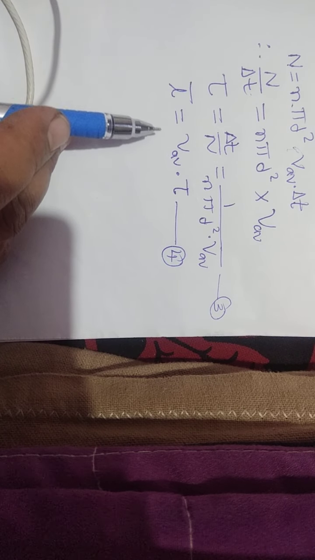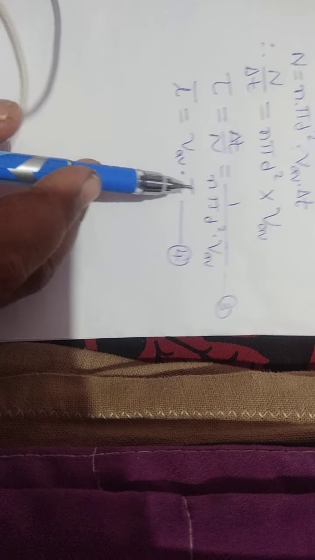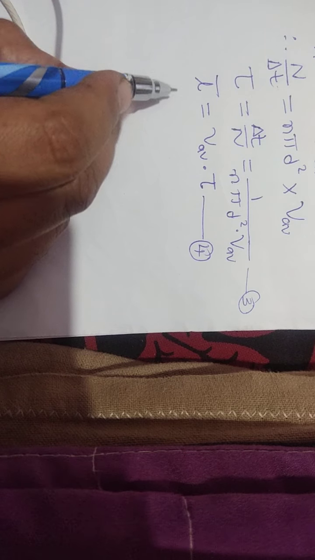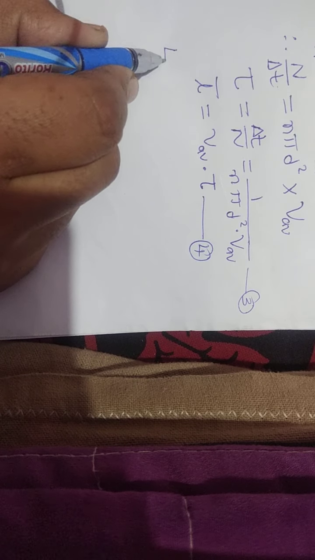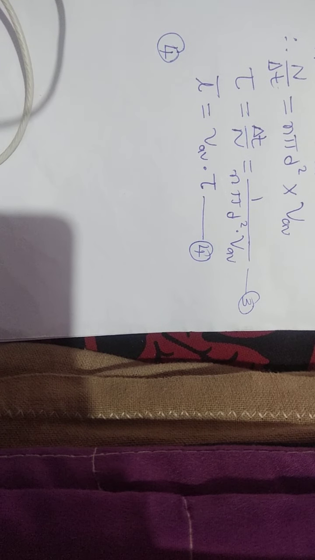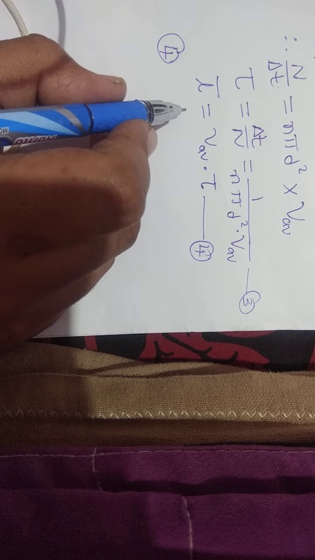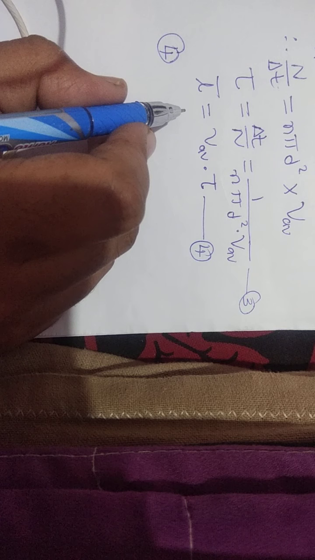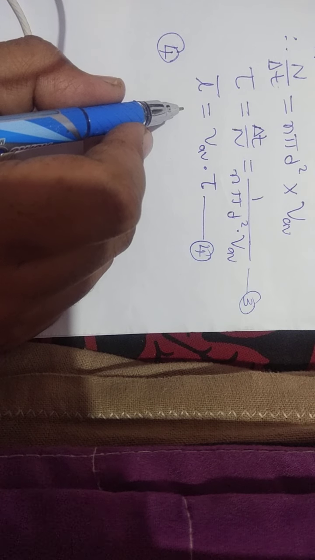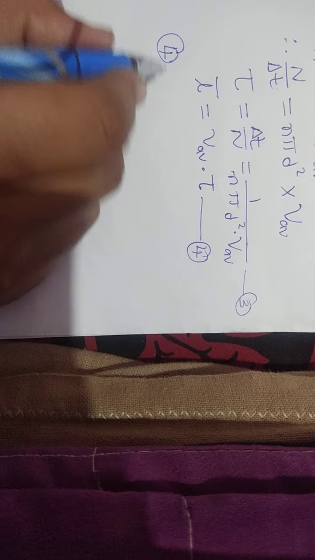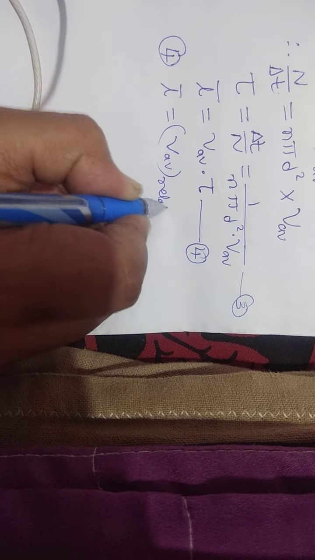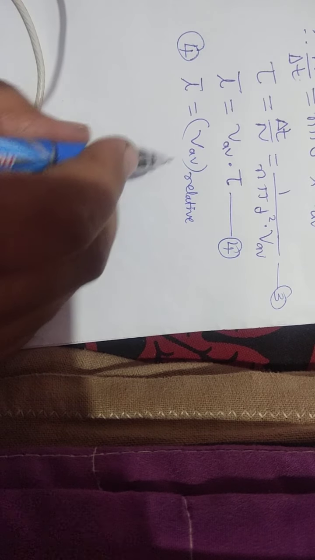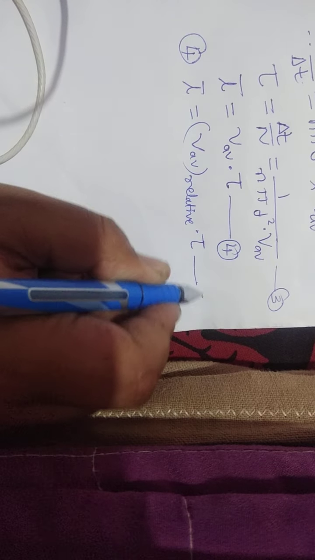Then from equation number 4, we may write it for the relative motion between the collisions, L bar is equal to VAV relative into tau. Suppose this is equation number 5.